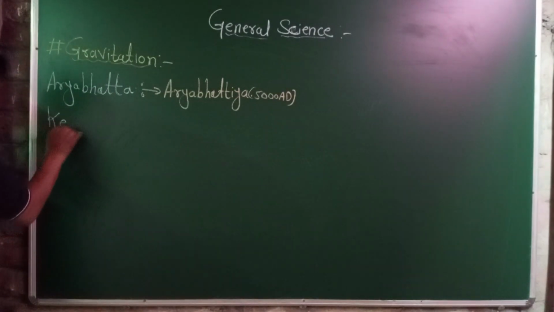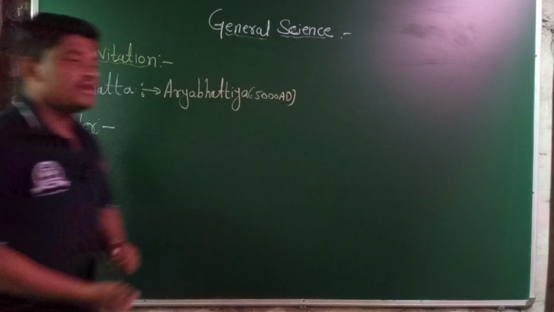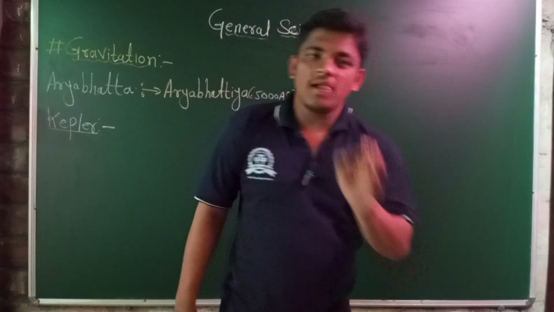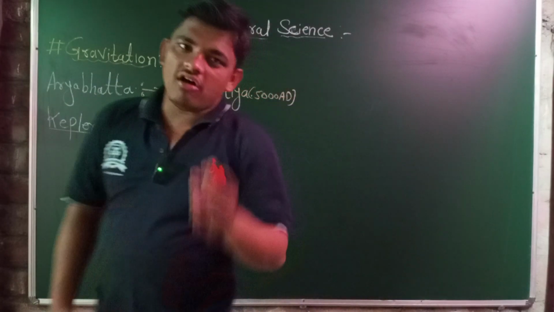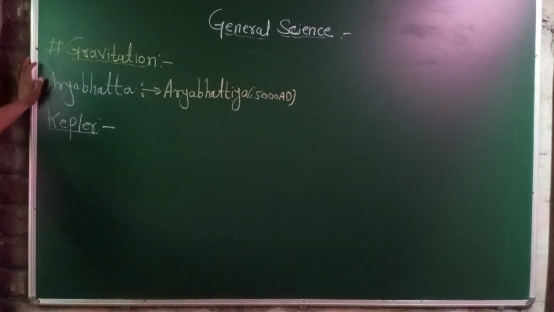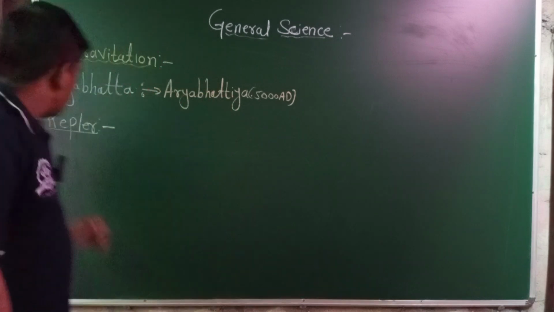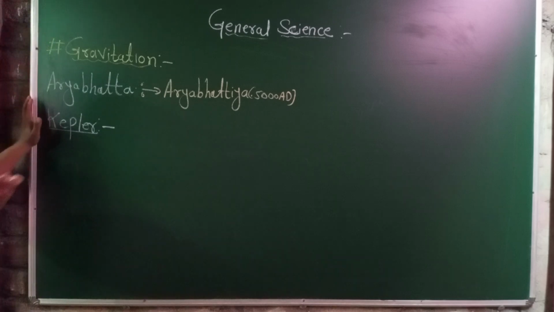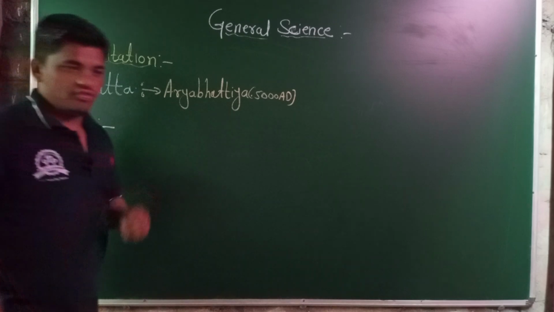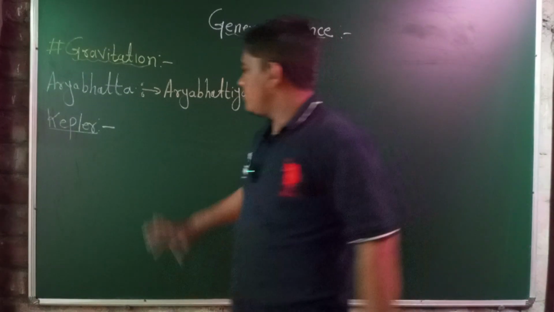Kepler's three laws of planetary motion are discussed up to 10th standard physics and in higher-level physics education. Kepler gave the formulation about planetary motion and three laws about it.